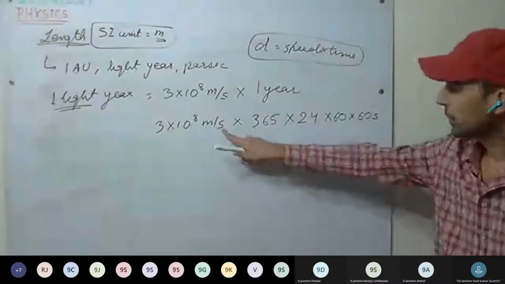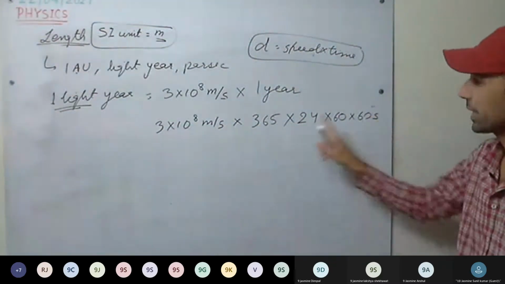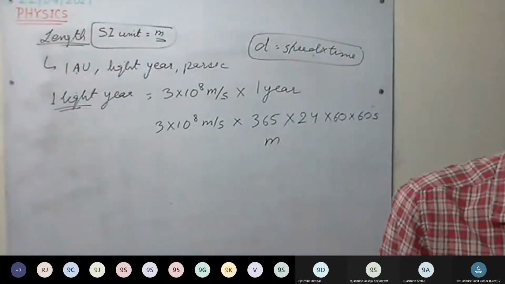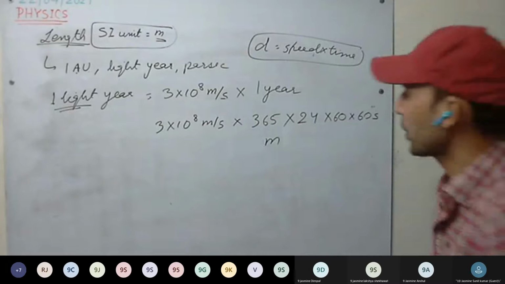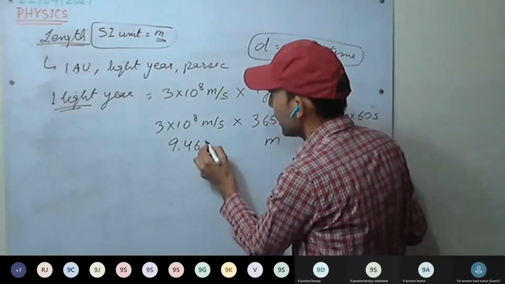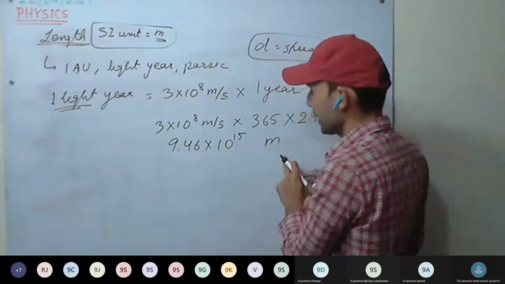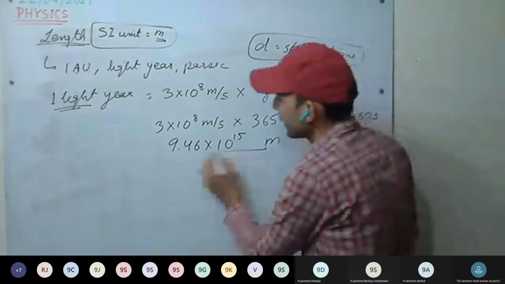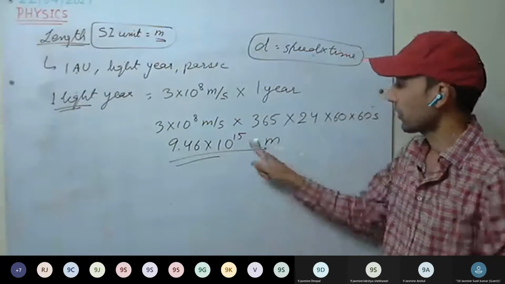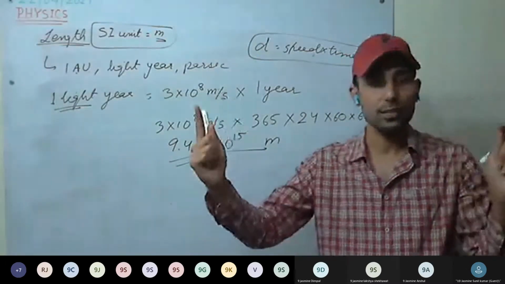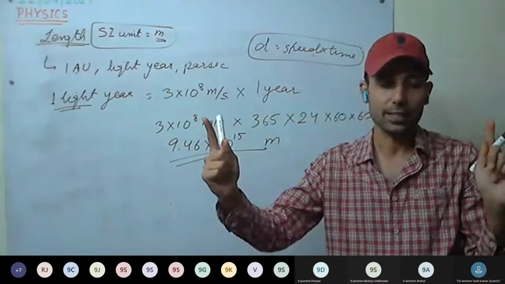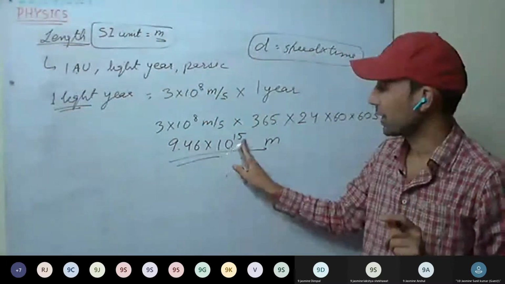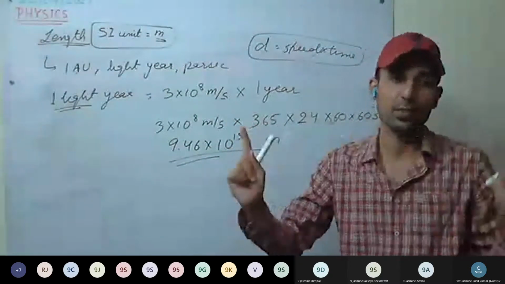See here, meter per second and second get cancelled. What will be the remaining unit? Meter. Okay, how much does it come out to be? 9.46 into 10 raised to power 15 meter. So 1 light year is 9.46 into 10 raised to power 15 meter. In 1 year, this is the distance traveled by light.